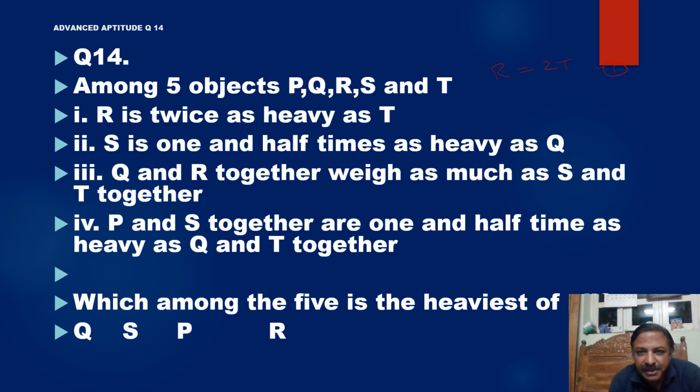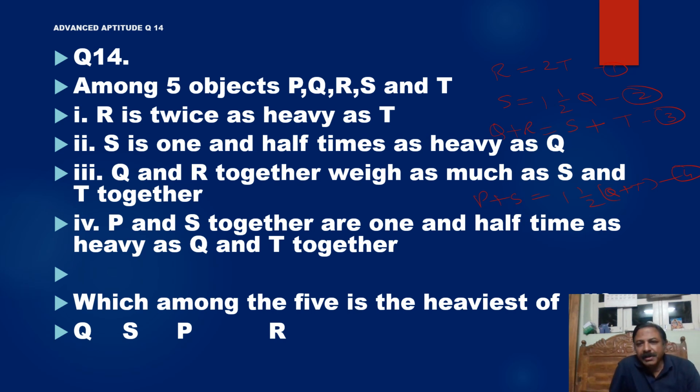S is 1.5 times Q. Q and R weigh as much as S and T. Q plus R is equal to S plus T. P and S are 1.5 times Q and T. P plus S is 1.5 times Q plus T. So these are four equations we got.